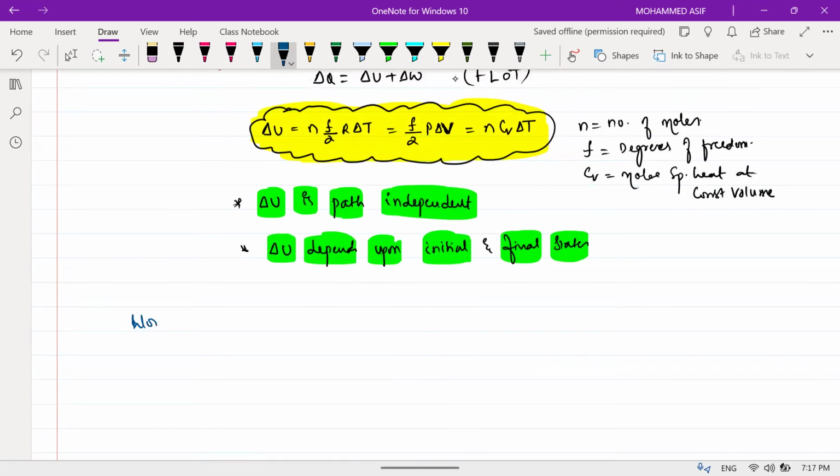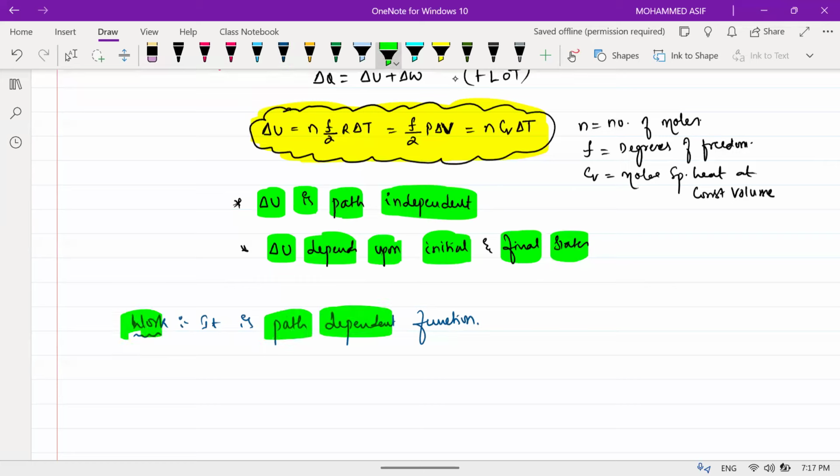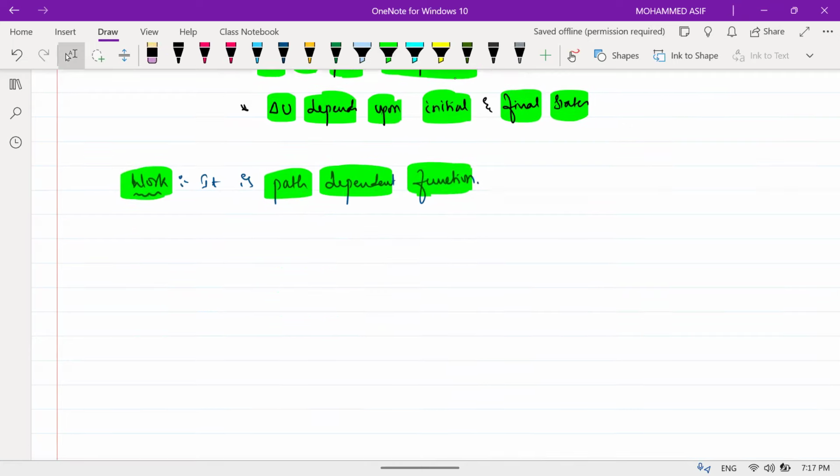Work, it is path dependent. It is a path dependent function. Internal energy is path independent and work is path dependent. You need to remember this one better. Work is a path dependent function. Am I clear? Yes.